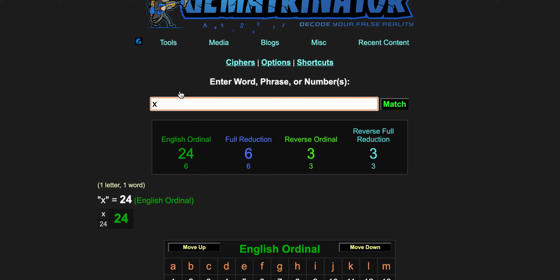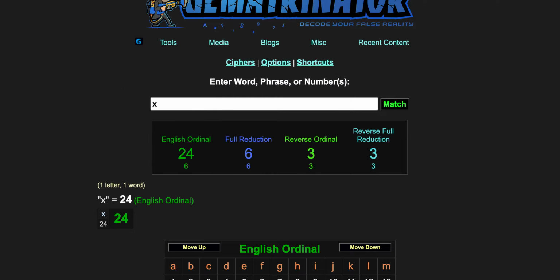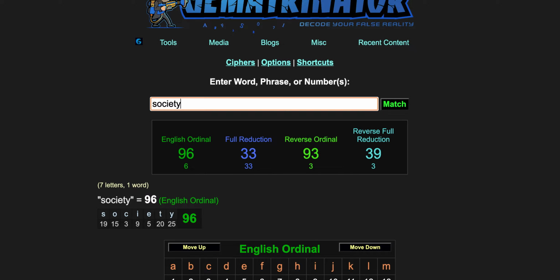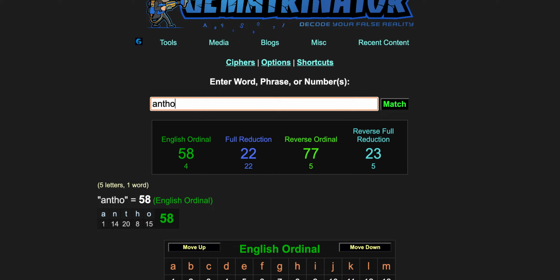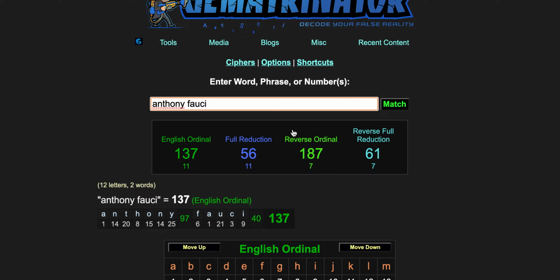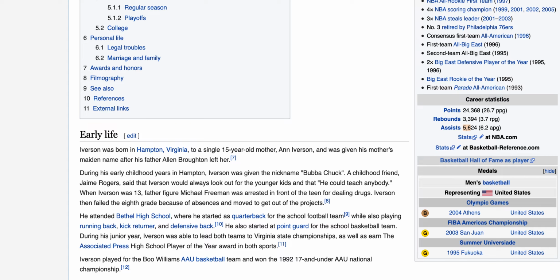And then you have 5,600 assists, which comes back to our 56 in Society of Jesus. And that connection happens over and over again, like Anthony Fauci being 56, Washington, D.C. being 56, etc. So we're getting some interesting stats, to say the least.